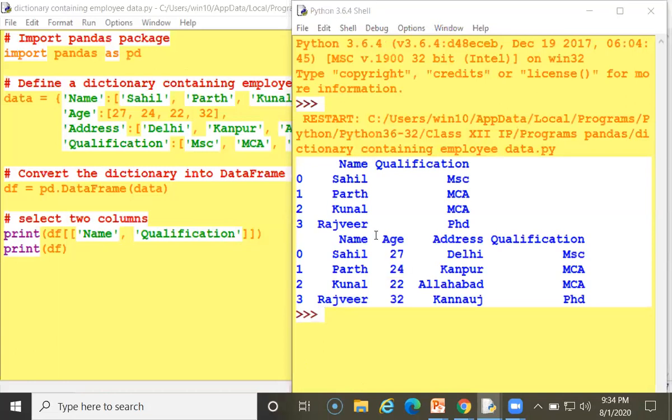See, this is name, age, address, and qualification. All the values are showing with print df. So it displays all the values with these keys: name, age, address, and qualification. And as before, you can view a particular column only, or all the columns also.